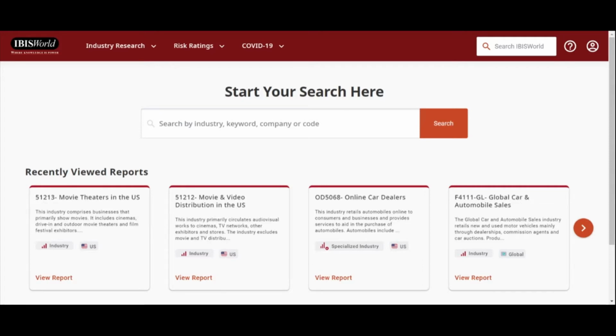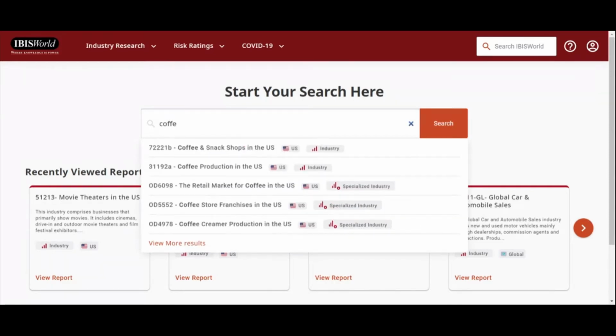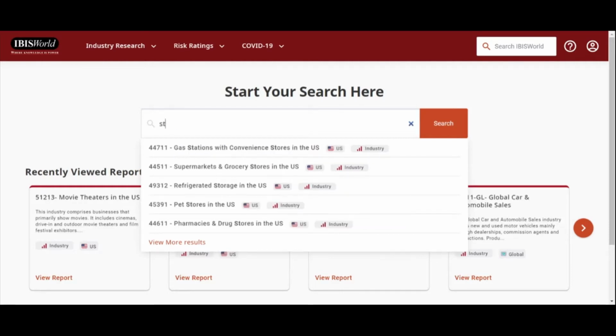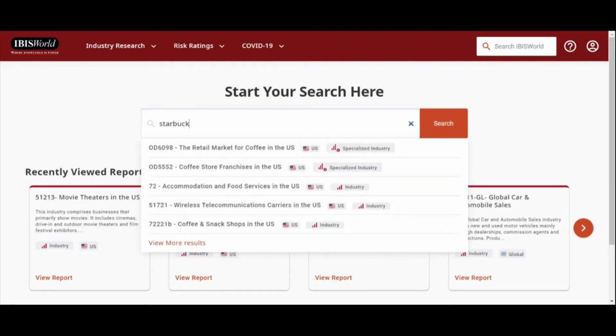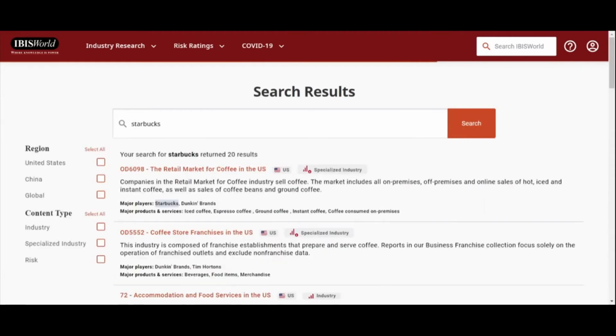So for instance, let's say I was interested in studying coffee shops. I could type in coffee, and I get a result there like coffee and snack shops. But alternatively, I know Starbucks is maybe the major player. So I type in Starbucks, and I'm going to get similar sort of results. But if I hit search and actually execute the search, it's going to bring us a list of results.